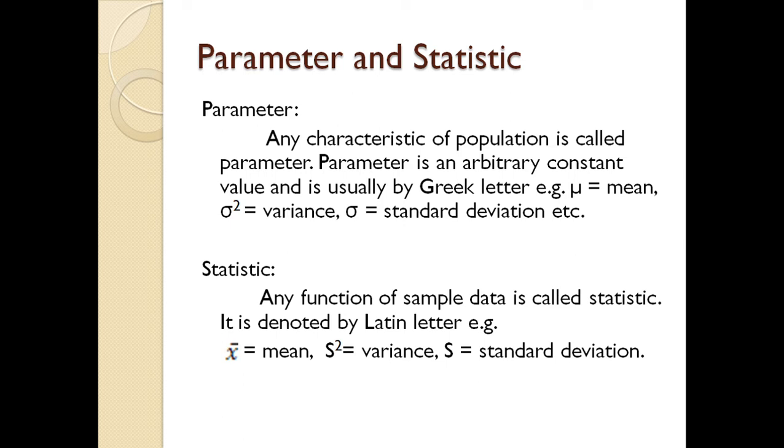So it is denoted by Latin letters like this. Here we have x bar, which represents the mean, s square represents the variance, and s represents the standard deviation. So this is the main difference between parameter and statistic, and it is very important from paper point of view.